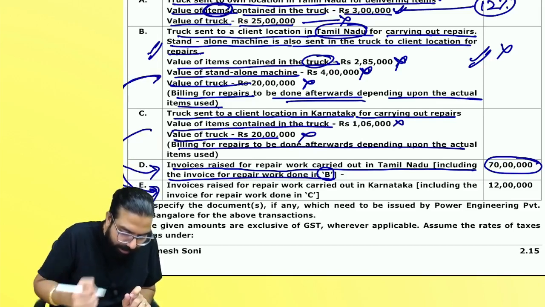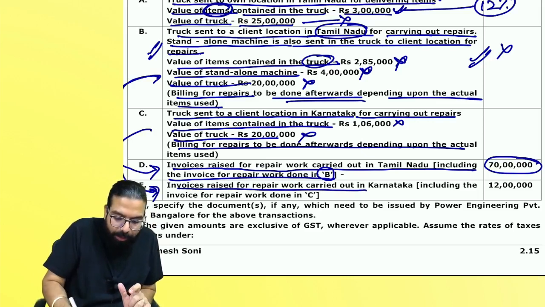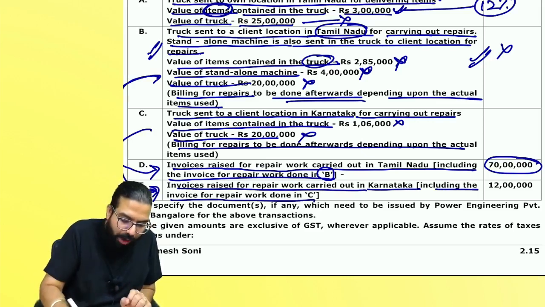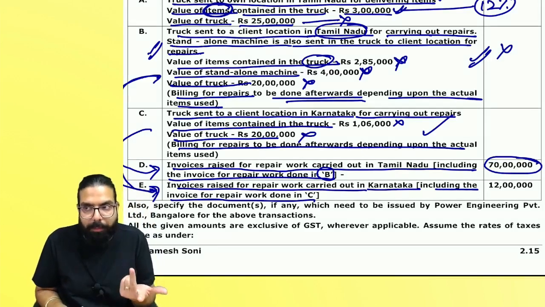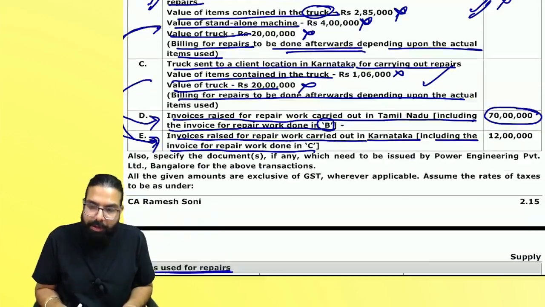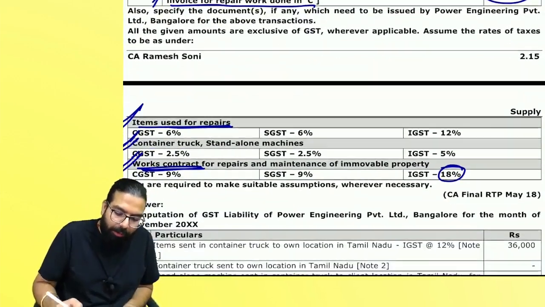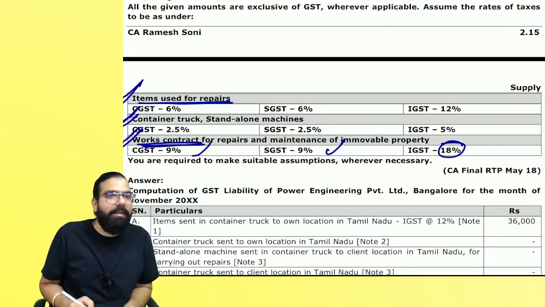This is related to billing over here. Invoice raised for repair work carried out in Karnataka, including repair work done for C point, means total repair work done. Karnataka branch did repair in Karnataka only. CGST, SGST or IGST? 12 lakh pay, what will come? CGST 9% and SGST 9%.